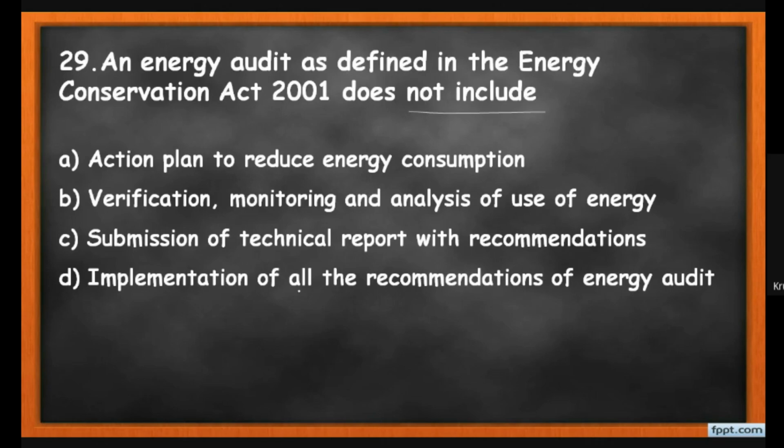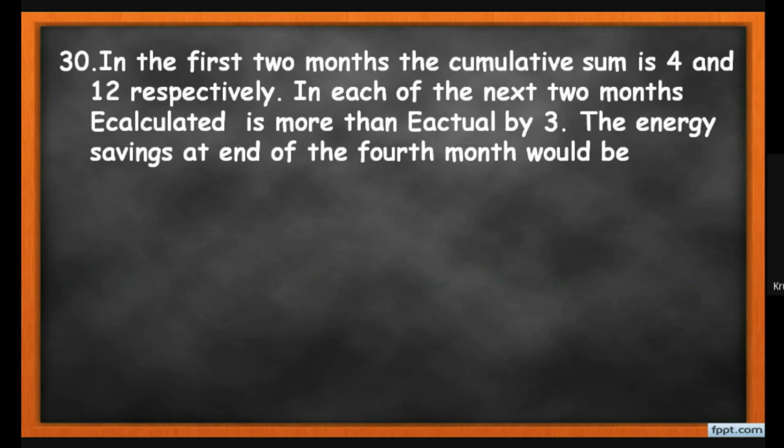But the implementation of all the recommendations of the energy audit is not included in the definition. So here, options A, B, C are part of the definition of energy audit as per the Energy Conservation Act 2001. But the last option, implementation of all recommendations, is not a part of the energy audit. So here our correct answer for this MCQ becomes D, that is, implementation of all recommendations of energy audit. Now the MCQ number 30.